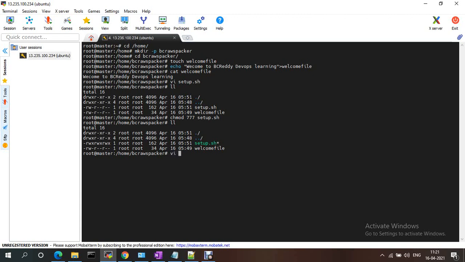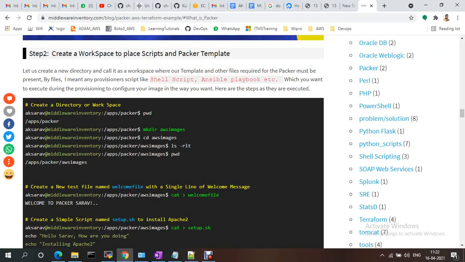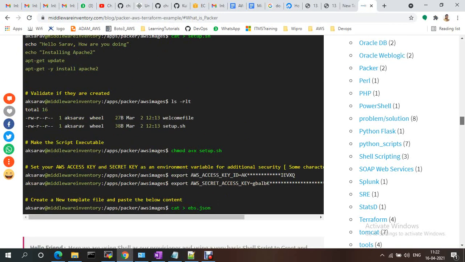So vi ebs.json, any file name. Now see, as per this document, I created the workspace and some files, the welcome file and everything, and I will provide the access key id and secret key id.